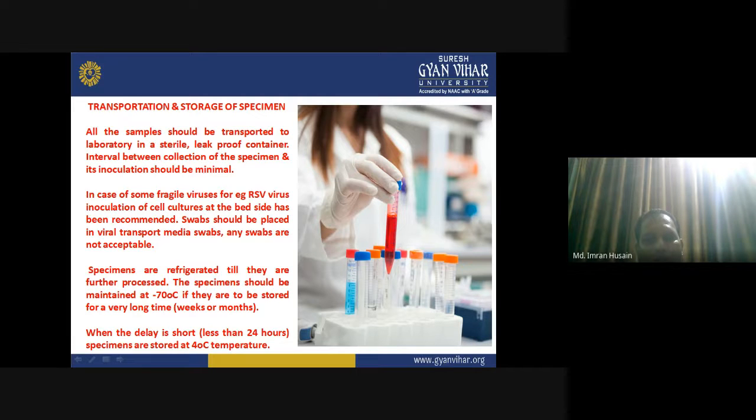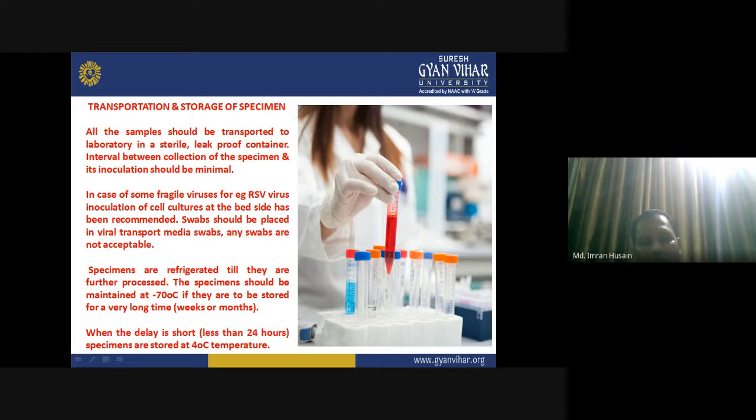Swabs should be placed in viral transport media. Any swabs are not acceptable. So a viral transport medium should be there, a viral swab collection method should be applied, and a viral swab should be used for the collection of these samples of the disease, in order to make the confirmation sure. Specimens are refrigerated until they are further processed.